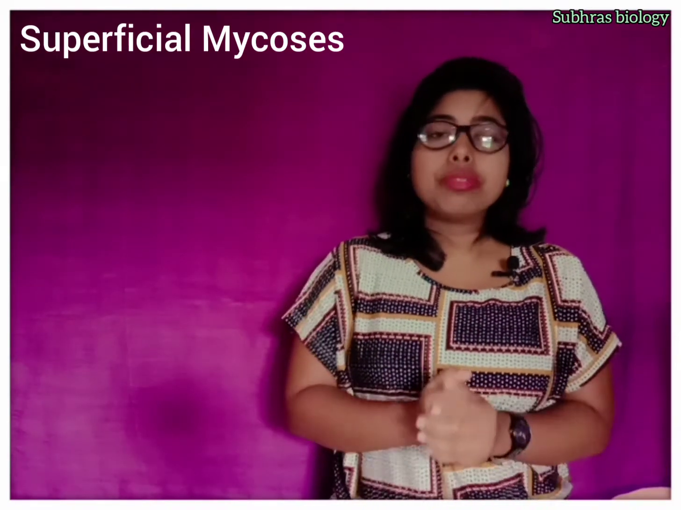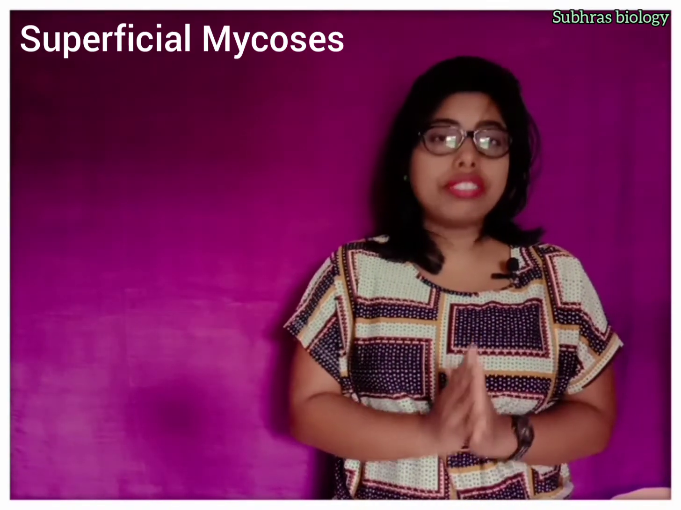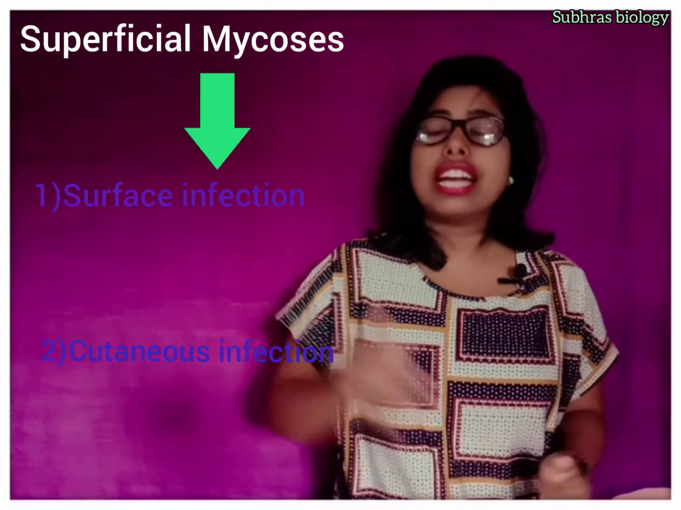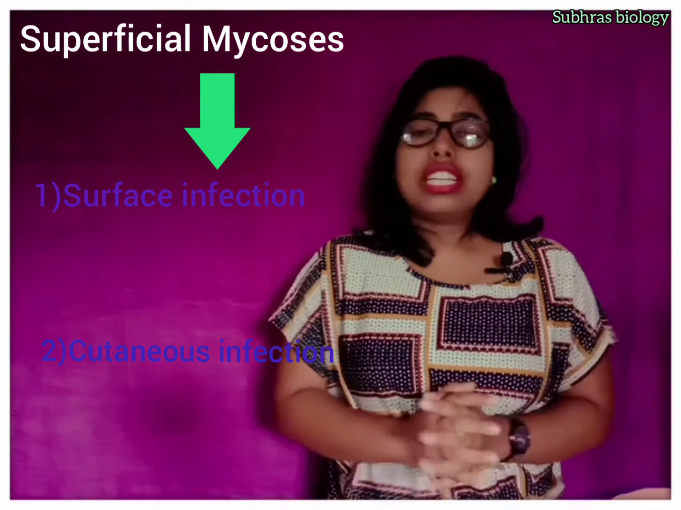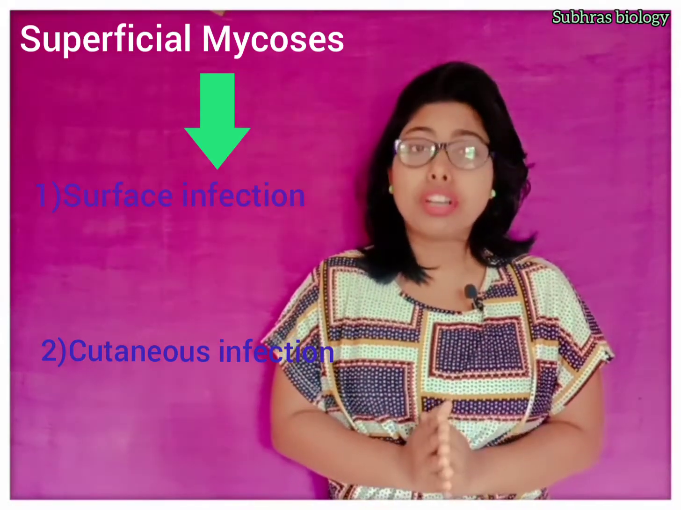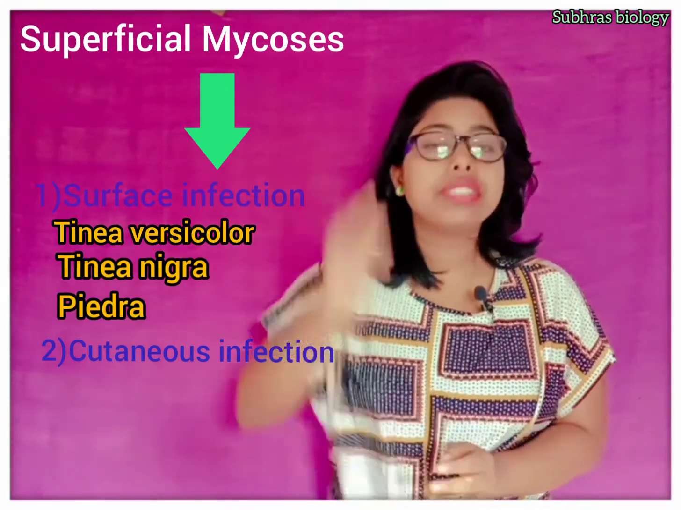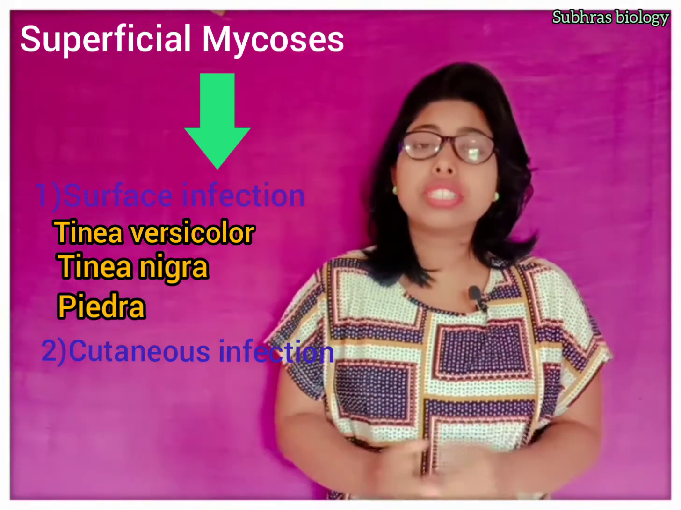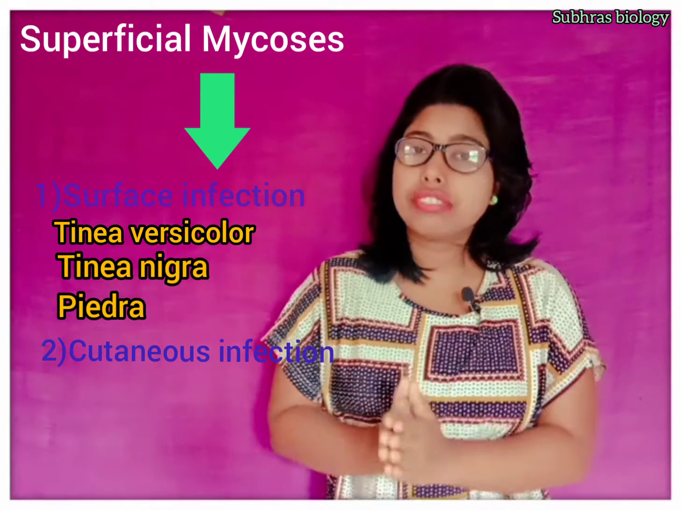Now this superficial type of infection is divided into two types. The first one is the surface infection and the second is the cutaneous infection. We will see examples of surface infections: tinea versicolor, tinea nigra, and piedra. These are the examples of superficial surface infections.